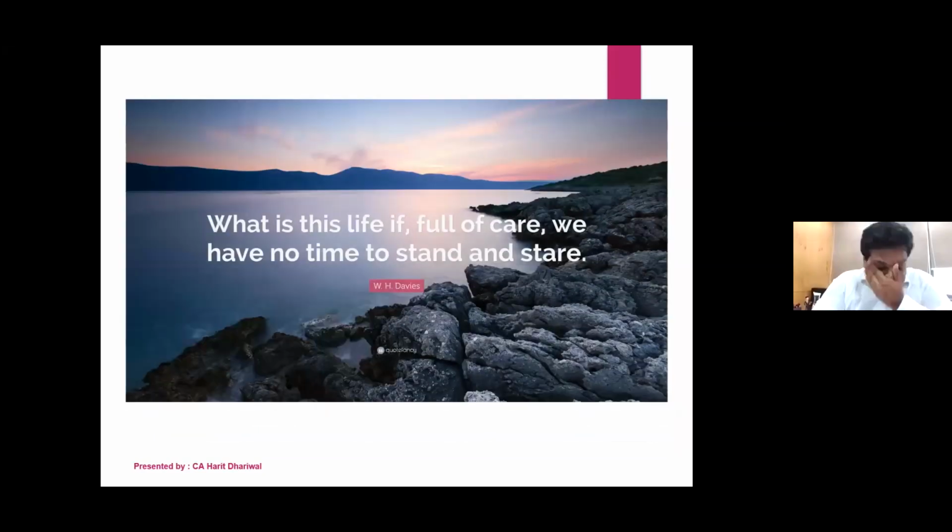So yes, starting with something which we all face. What is this life, if full of care, we have no time to stand and stare. At least we all smile looking at this, because we are so busy in our day-to-day lives, especially with the compliances that the government is expecting us to do, like TDS and GST.